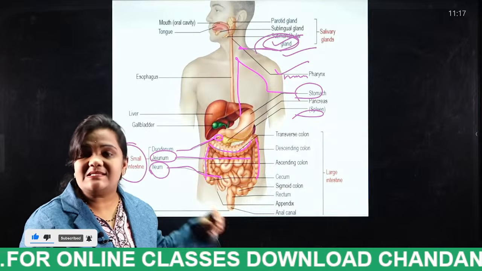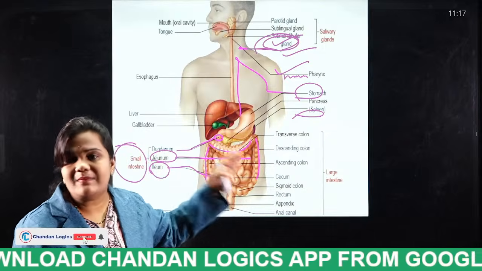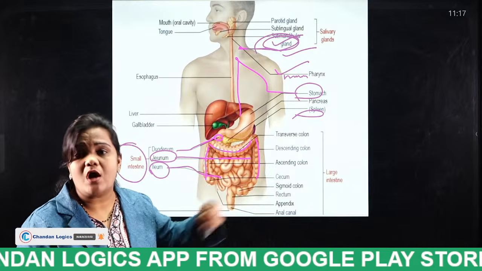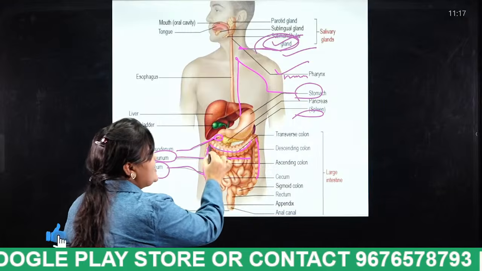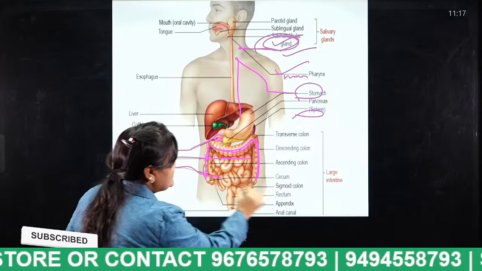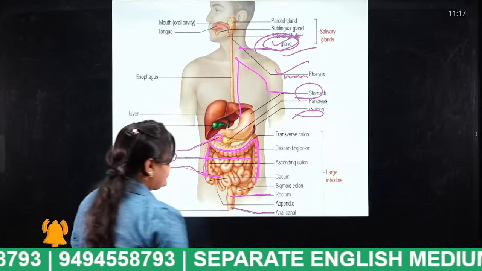The large intestine consists of 3 parts: colon, rectum and anus. In the colon we have 3 types: ascending colon, transverse colon, and descending colon. And this is the rectum, and finally this is the anal part. Okay.